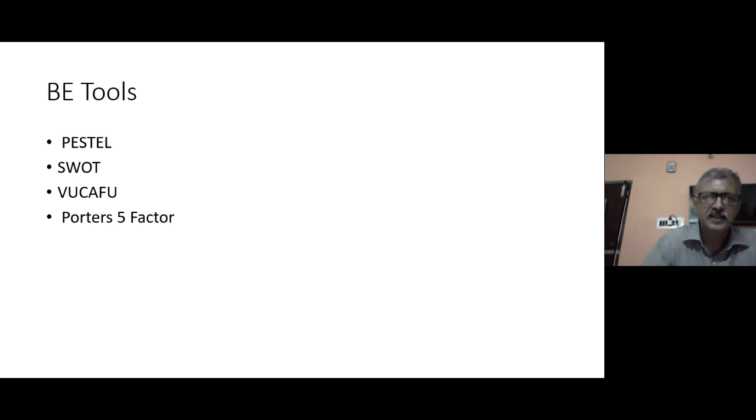At a glance, this tool helps us understand both internal factors, what are our favorable and unfavorable internal factors, and what are the external factors which are favorable or unfavorable, and accordingly we take economical decisions. Analyzing all these internal and external factors, we take a cautious economical decision on what to produce, at what price it has to be sold, and in what quantity it has to be supplied. All those economical decisions we take considering the SWOT analysis.